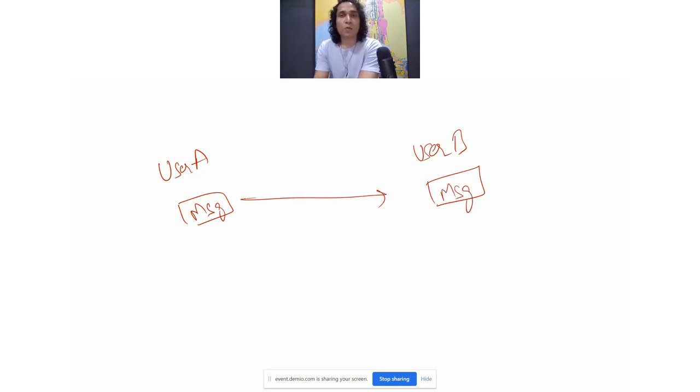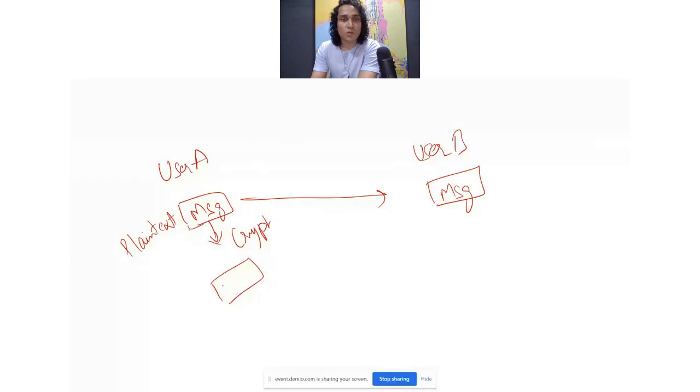But user A wants to make sure that the message sent to user B should only be readable by user B, not by anybody else. So what tactics or mechanisms could user A deploy? User A could make use of cryptography, wherein user A would scramble this message. For example, this is called plain text. Plain text means a message that can be read by anybody. Then user A would apply encryption or cryptography on it.